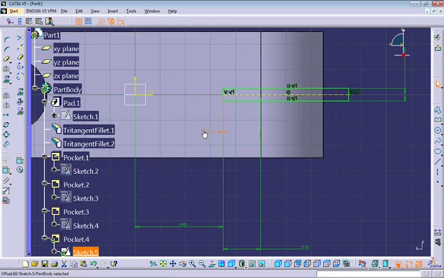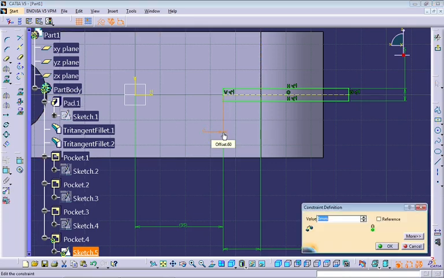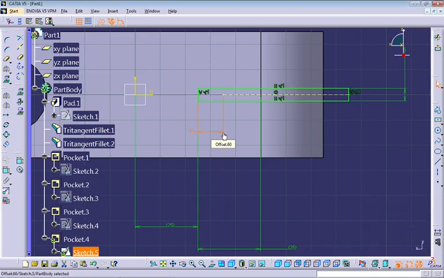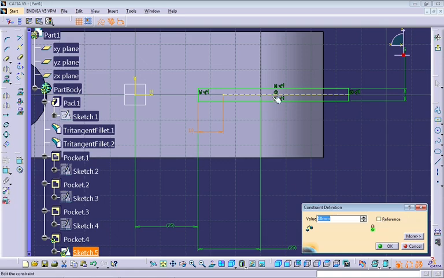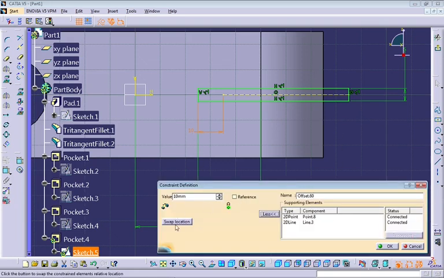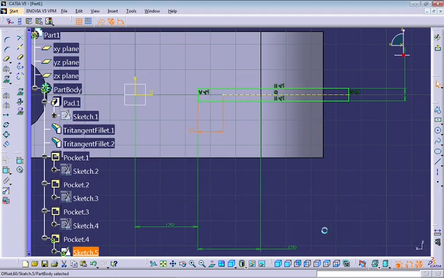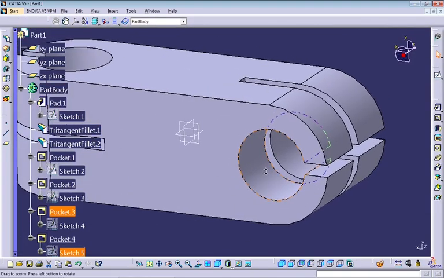You can change this value from 0 to 10. If it happens for you to go to the right, expand here, click on more, and use swap location. With swap location, you can change from right to left, and that's it. If you need it, of course, you can confirm the change.